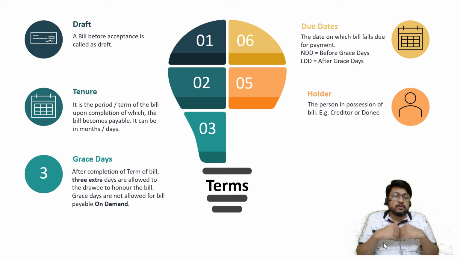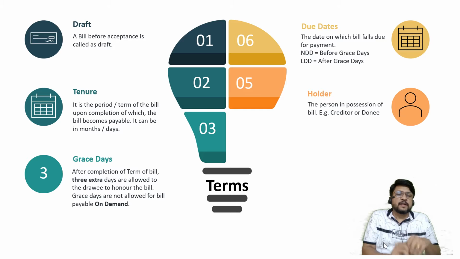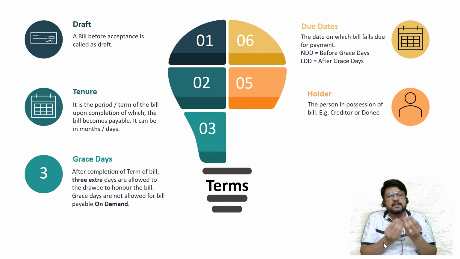He may not give that money back to me at all. In that case, who is he? He is the holder. Holder is the person in possession of the bill. Any person who is in possession of the bill. Or another situation, I have drawn a bill on you on 1st January, and up to 4th February I kept it with myself, and on 4th February I am coming to your house or maybe at your office and I am asking you for the payment. In that case also I am holder. So holder means either the creditor or any other person who probably is not a creditor but still is holding the bill. He is just in possession of the bill.